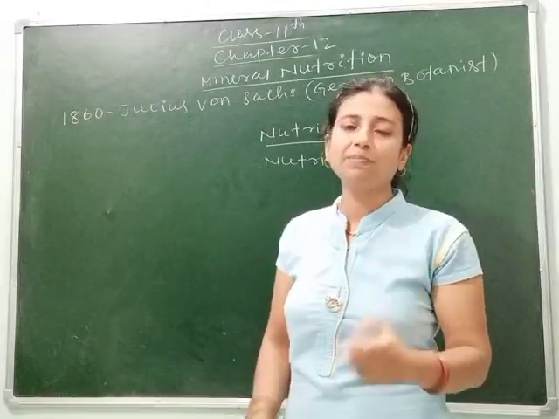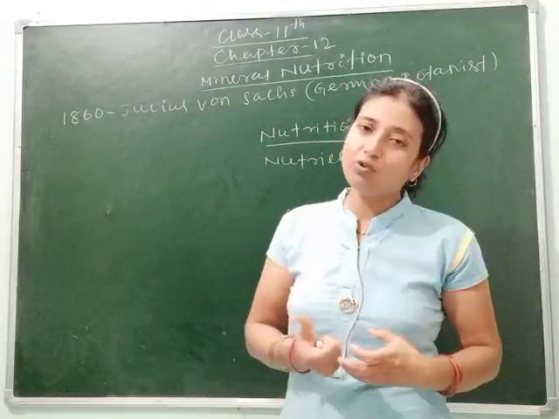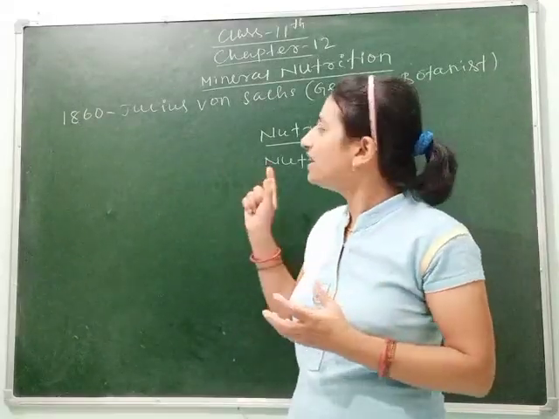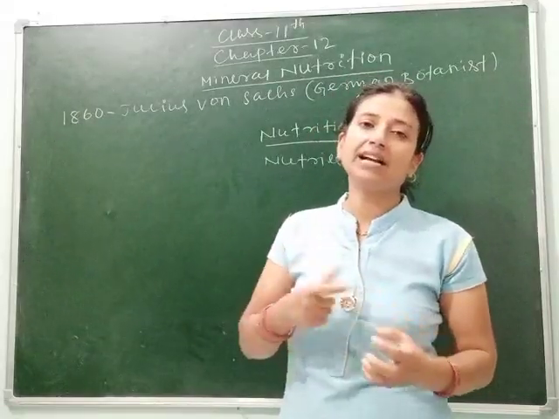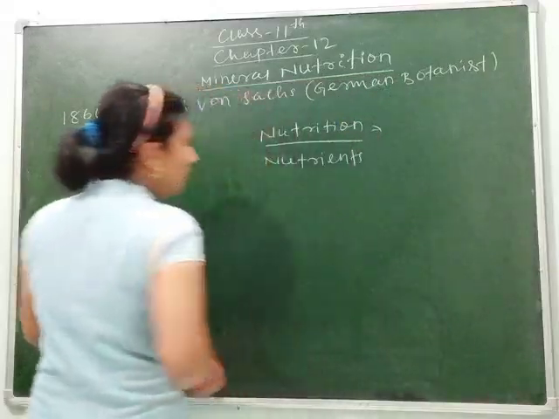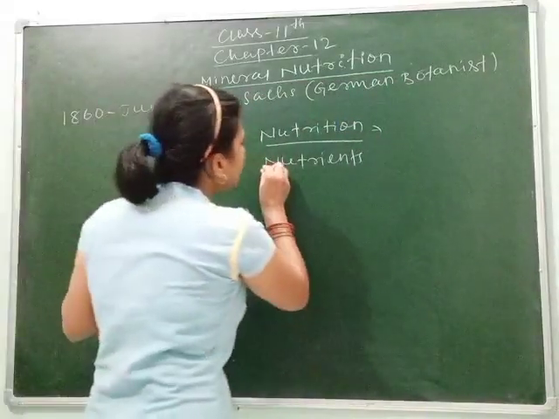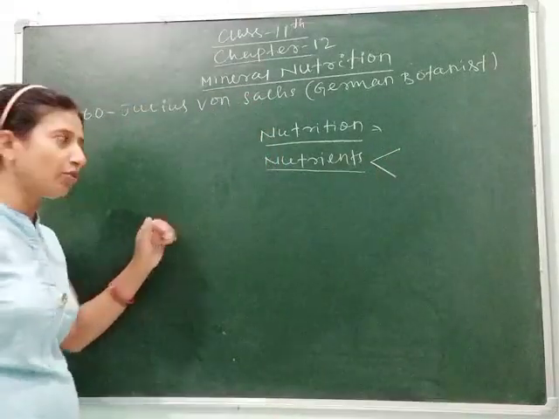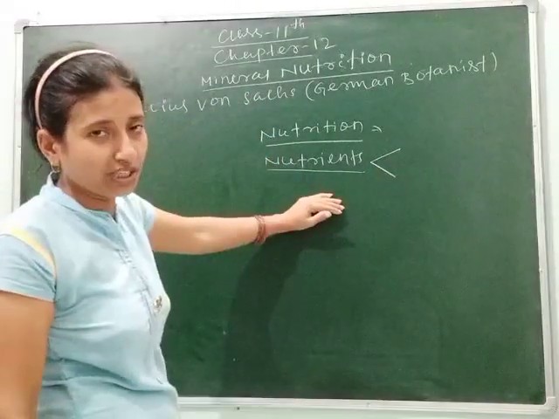Without proper nutrients, plants can't grow. Like you, plants also need some nutrients for various activities occurring inside them. These nutrients are divided into different types which we will study. One is macronutrient and another is micronutrient.